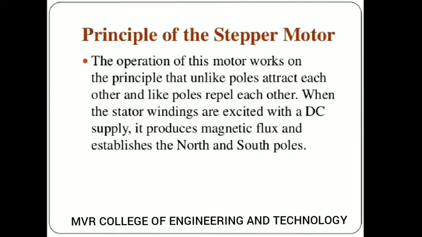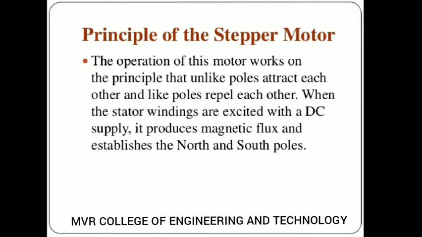Again these 2 poles. 4 poles means how many phases will you get? 2 phases only. So why? Because the opposite poles of the winding will be connected in series. Like this you will get 2 phases. If you take 6 poles, then you will get 3 phases. Like this you will give the DC supply to the motor. So there will be a phase supply. Directly you will not give DC supply to the whole winding.